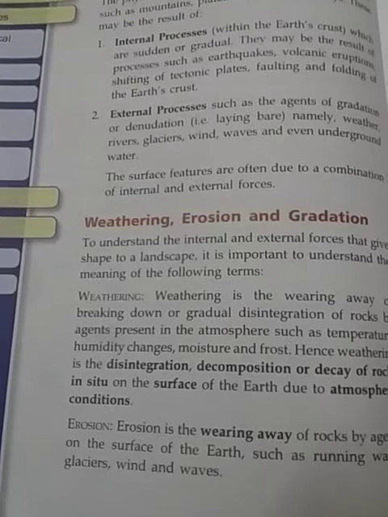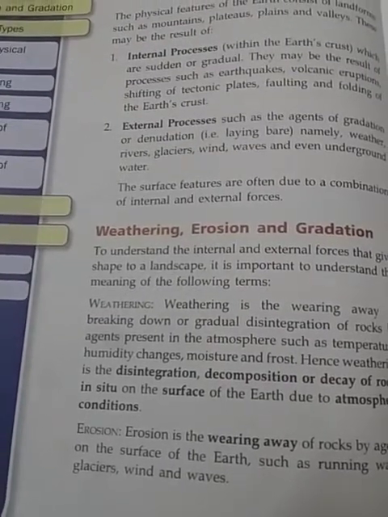Point number 4, weathering is a static process, that means the weathered materials do not move, and erosion is a dynamic process, the eroded materials are moved.